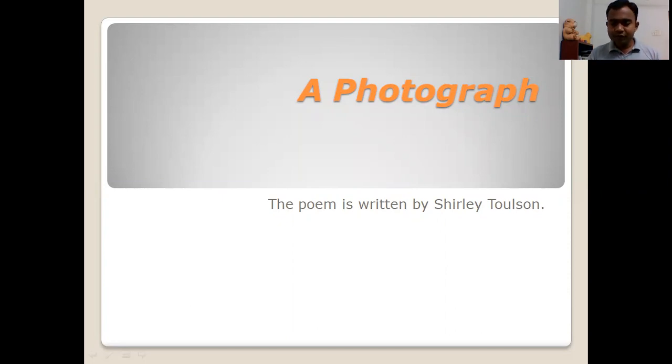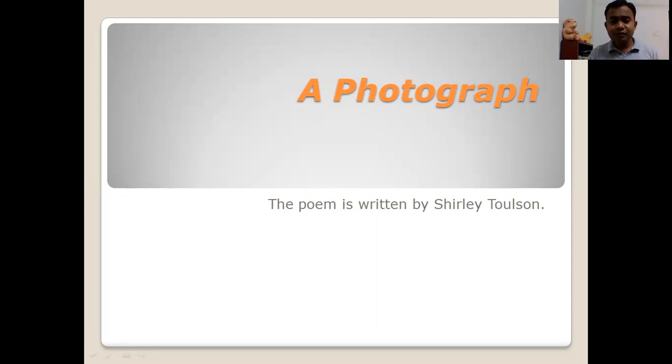When the poet saw the photograph, she went into the past and started remembering her mother, because today her mother is not alive, she is dead. The poet got lost in the past because the photograph was of her mother when she was 12 years old.